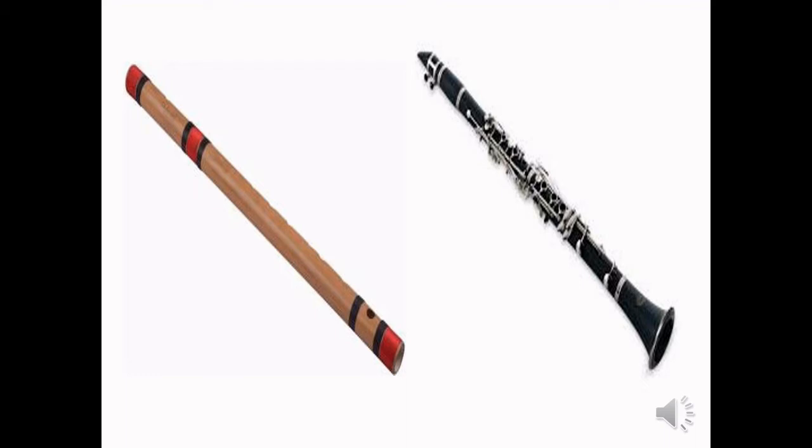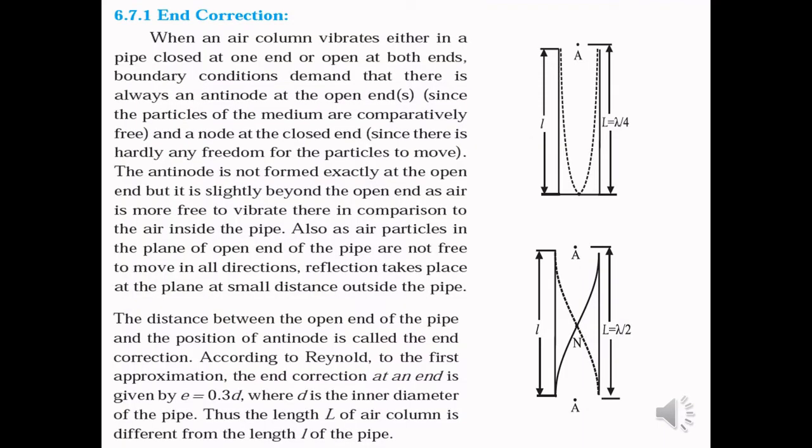The reason lies in the modes of vibrations of the air column, the harmonics and overtones present in the sound produced by the musical instruments. So, let us make the air column vibrate and find out the reason for that. But before making the air column vibrate, let us discuss the end correction.